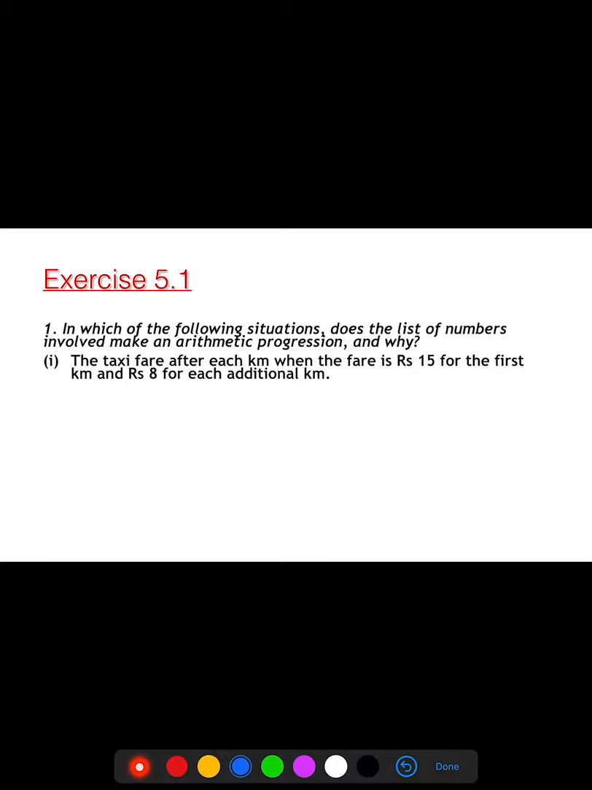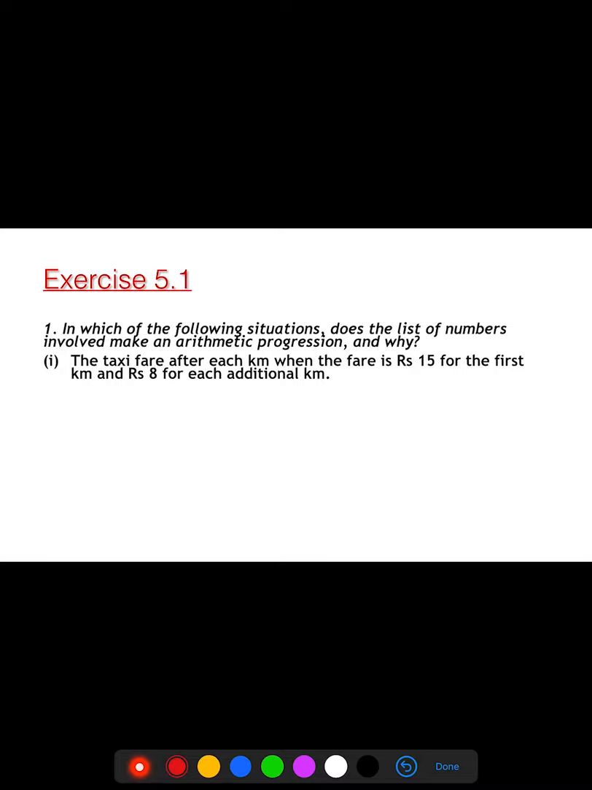Now it says here, the taxi fare after each kilometer, when the fare is rupees 15 for the first kilometer and rupees 8 for each additional kilometer. This is the statement given to you. First, you have to convert it into the form of a sequence by writing 3-4 terms. Minimum 3 terms are required. If you want, you can write more terms as well. So minimum 3 are definitely required to check whether the given sequence is an AP or not.